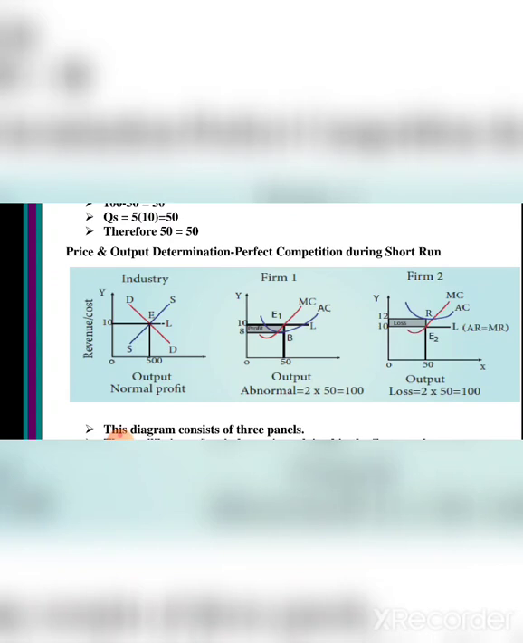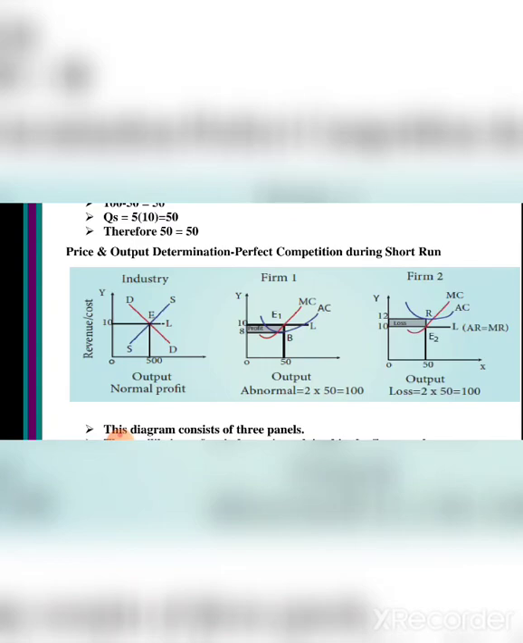And next you see the second figure. It's about firm 1. So it's telling about the perfect competition in firm 1. The x-axis is output and the y-axis is revenue and cost. So you see the curves. You will see these diagrams. You will draw these diagrams, and the explanation is given below.